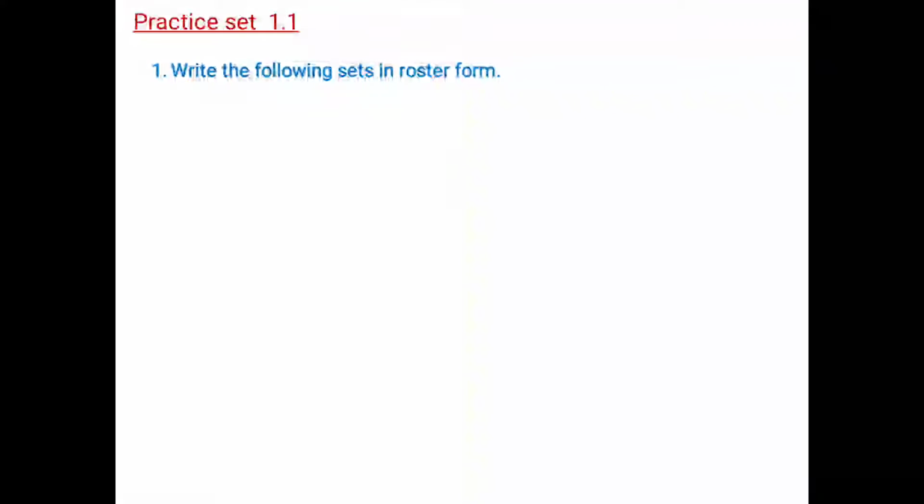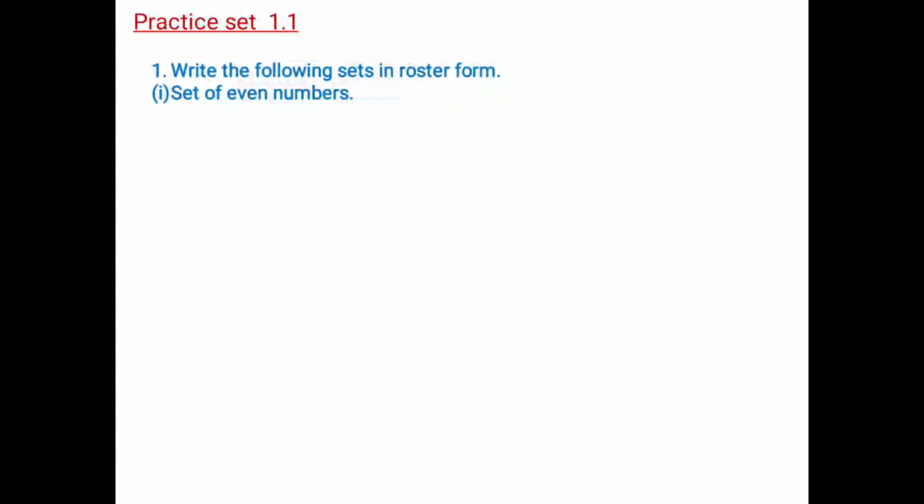Practice set 1.1. First question is, write the following sets in roster form. Roster form is nothing but listing method, where elements are written in curly bracket and they are separated by comma. First question is set of even numbers.